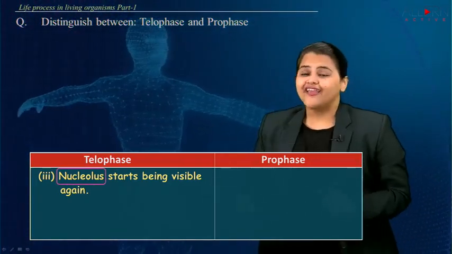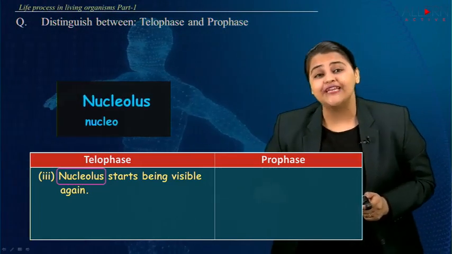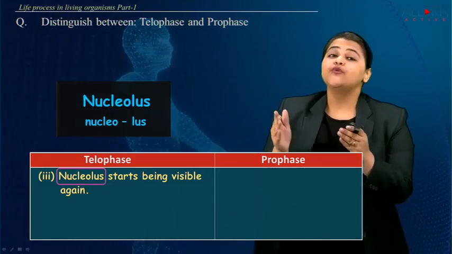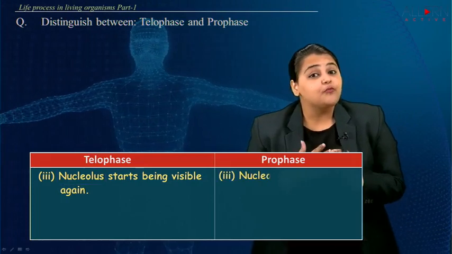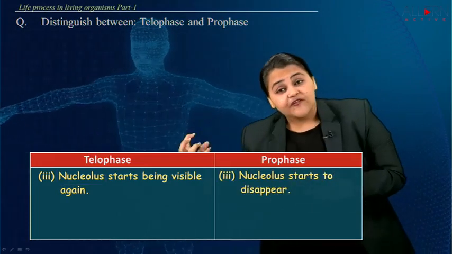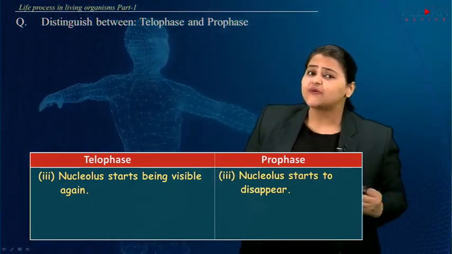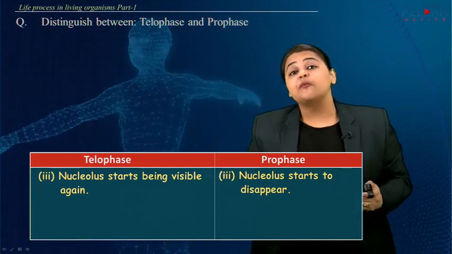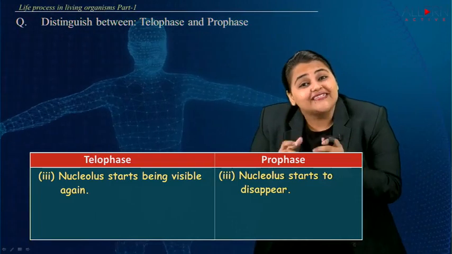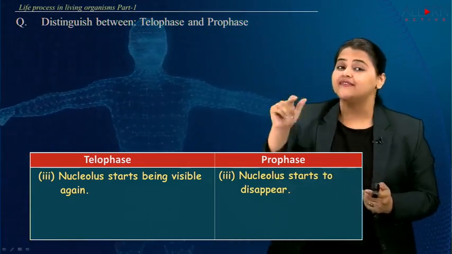But before that, let's take the word nucleolus and break it down as nucleo, N-U-C-L-E-O, lus, L-U-S. So the word is nucleolus. Now when you talk about prophase, the nucleolus starts to disappear. So in telophase, it again starts to appear, whereas in prophase, it starts to disappear. Because this is the starting procedure wherein one cell has to divide, and that is why the nucleolus disappears.